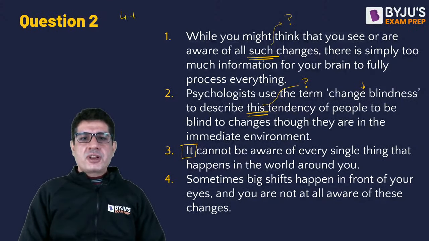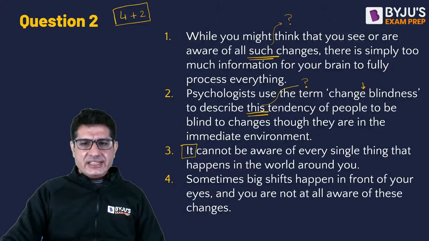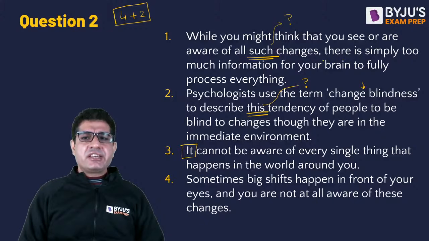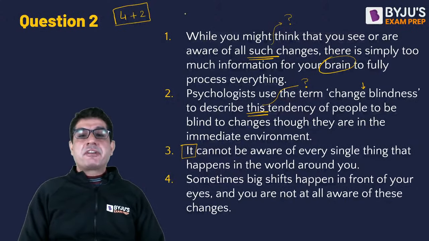So 4 and 2 must come together. So that's one mandatory pair that I see. Then look at 3. It cannot be aware of every single thing. This it is basically referring to the brain. If you put it anywhere else, you'd lose the reference for that it.